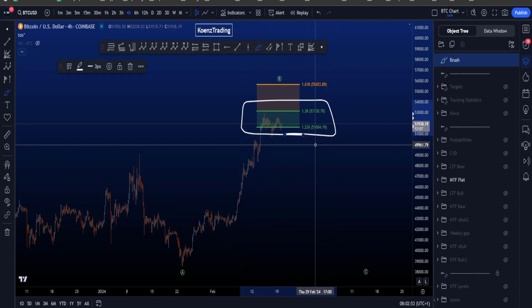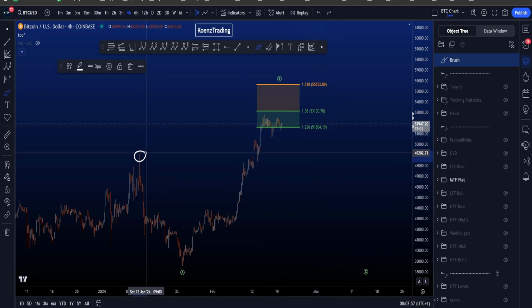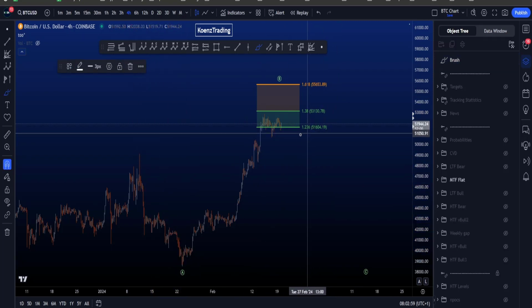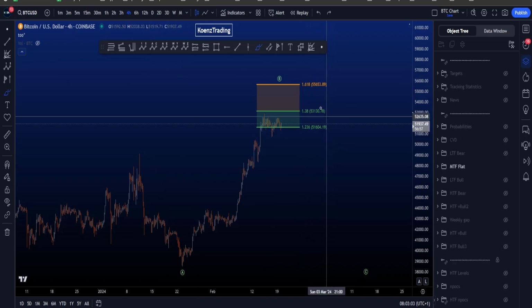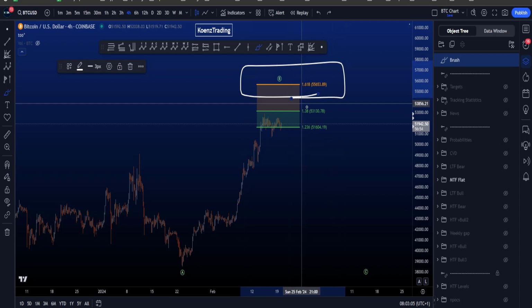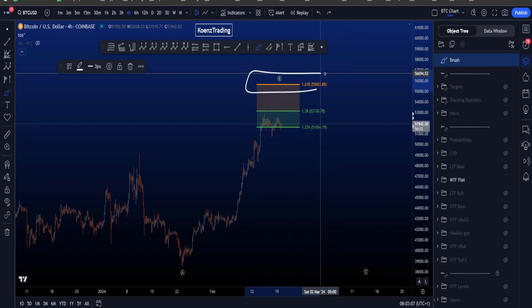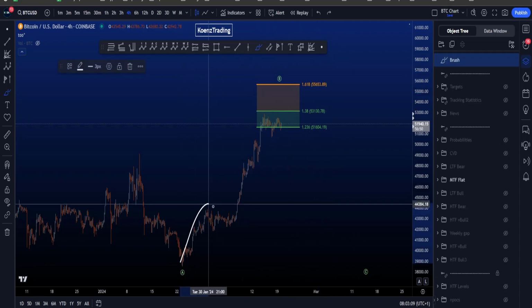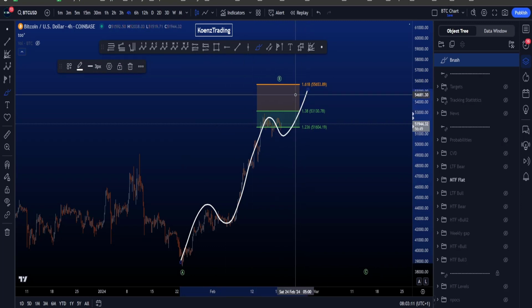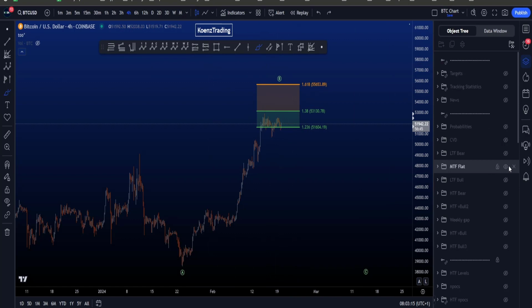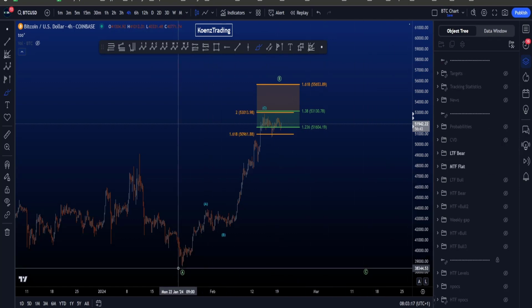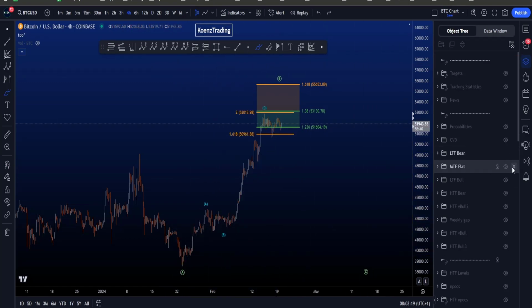The common target area for a wave B is between the 1.236 and the 1.38 Fibonacci taken from the high to the low, giving you a target area between 51.6 and 53.1K. The 1.618 is less common. However, if we're going to move towards the 1.618, this very much becomes a 5-wave structure, another 3-wave structure, and in a wave B, we are looking for a 3-wave structure, namely then an A, B, and a wave C.